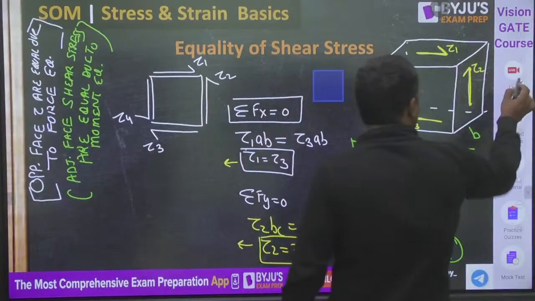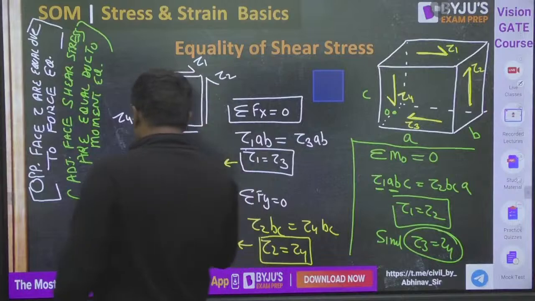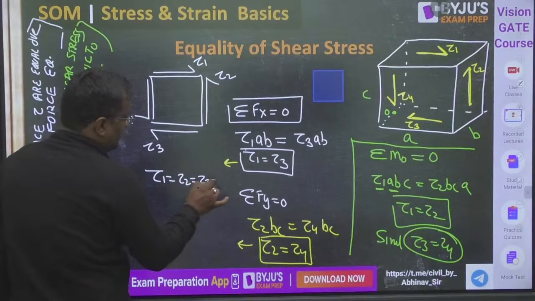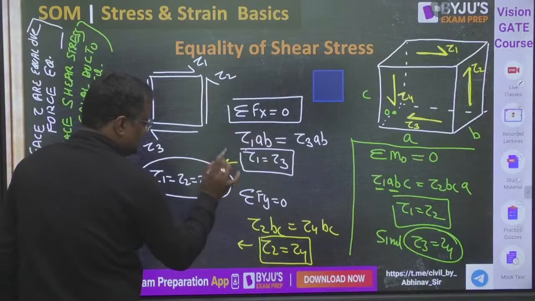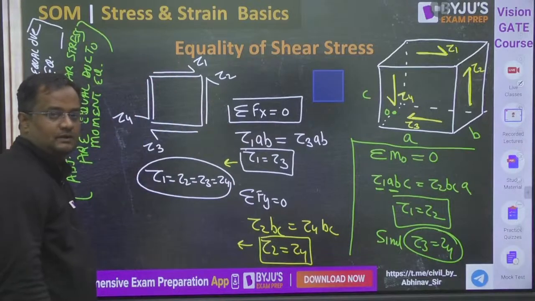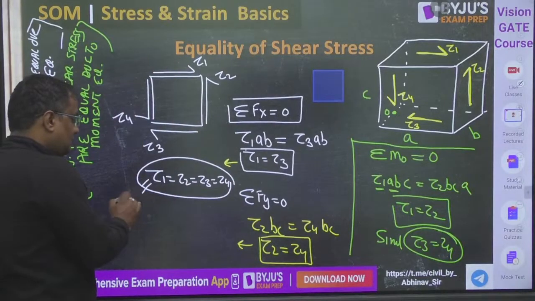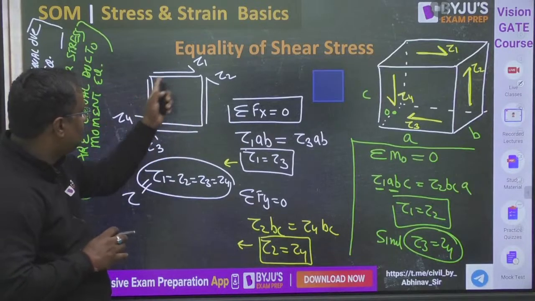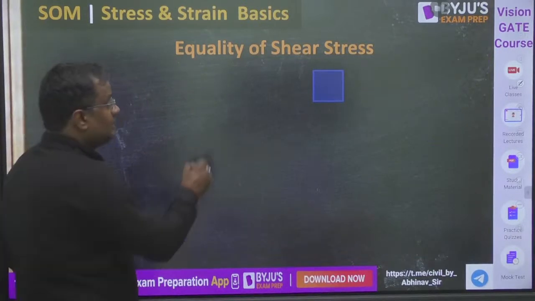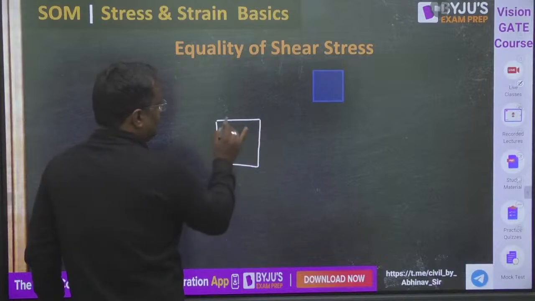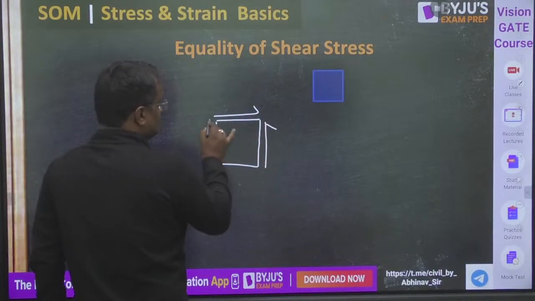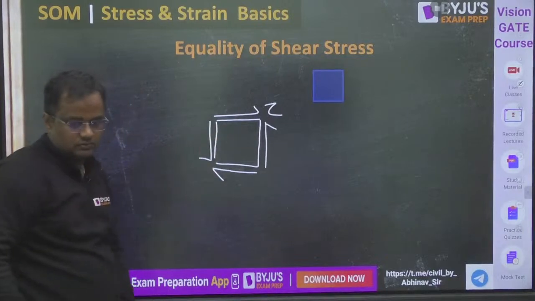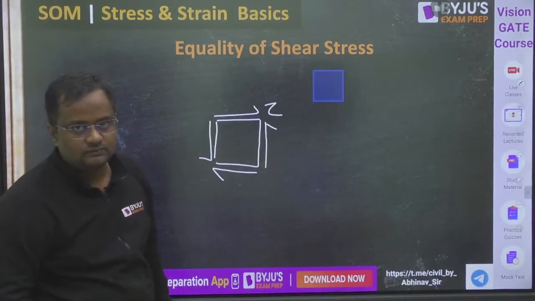That means tau 1 equal to tau 2 equal to tau 3 equal to tau 4. Sign convention, I am coming. I will name them as one tau. From now onwards I will never use 1, 2, 3, 4 like this. I make only one tau. If one is tau, then all are tau.